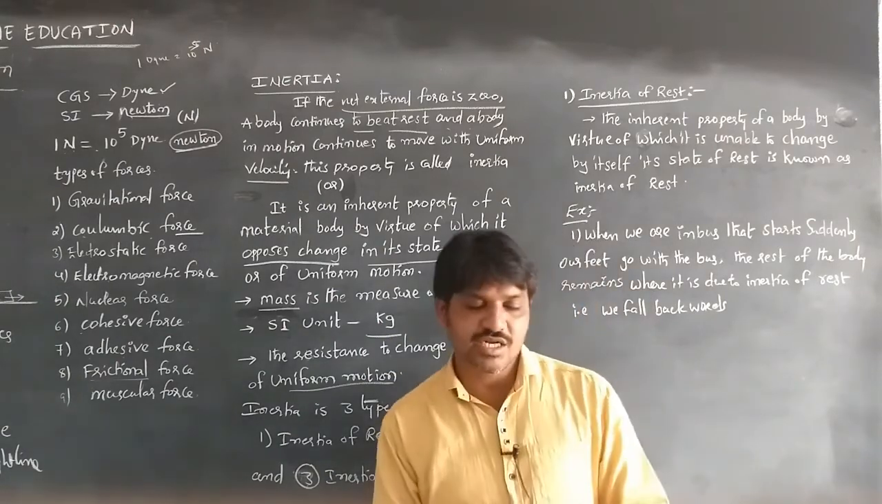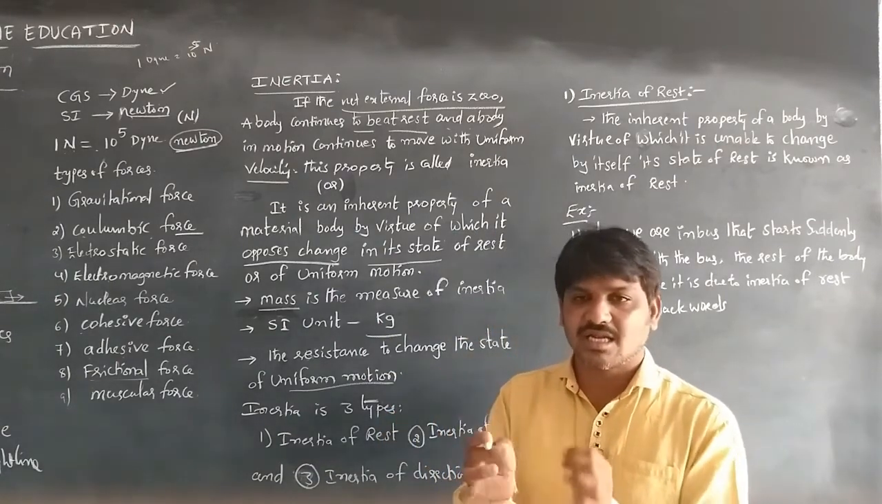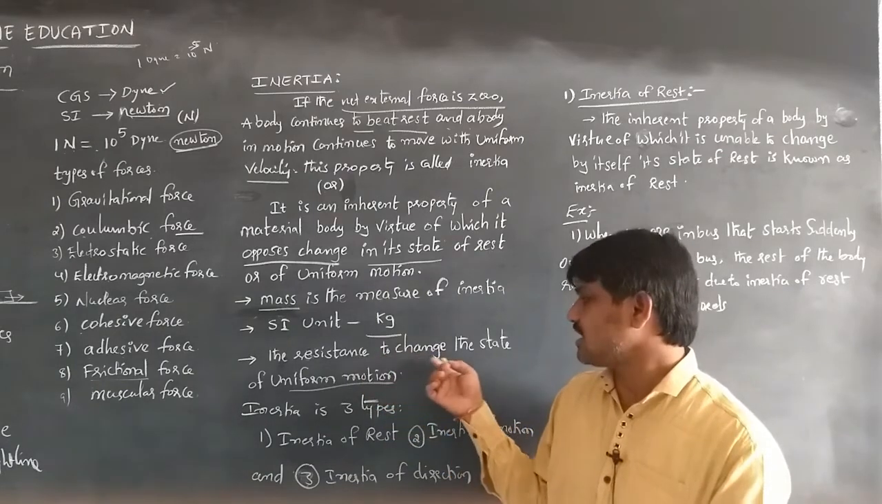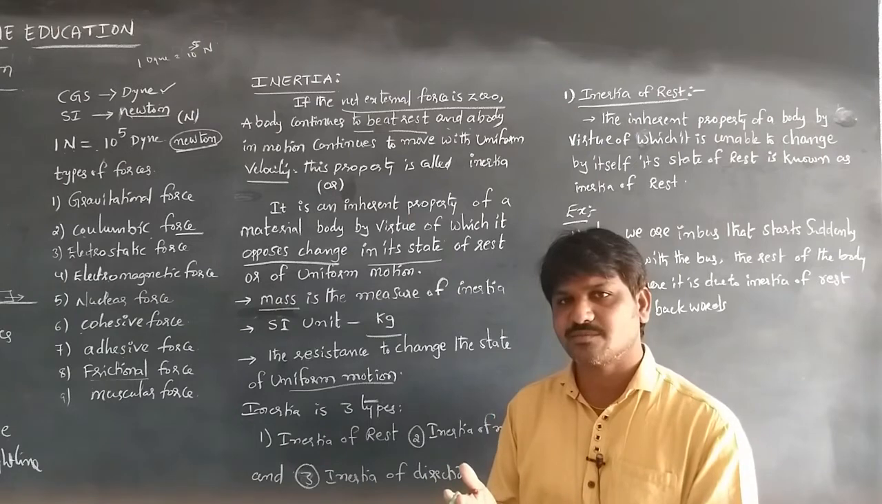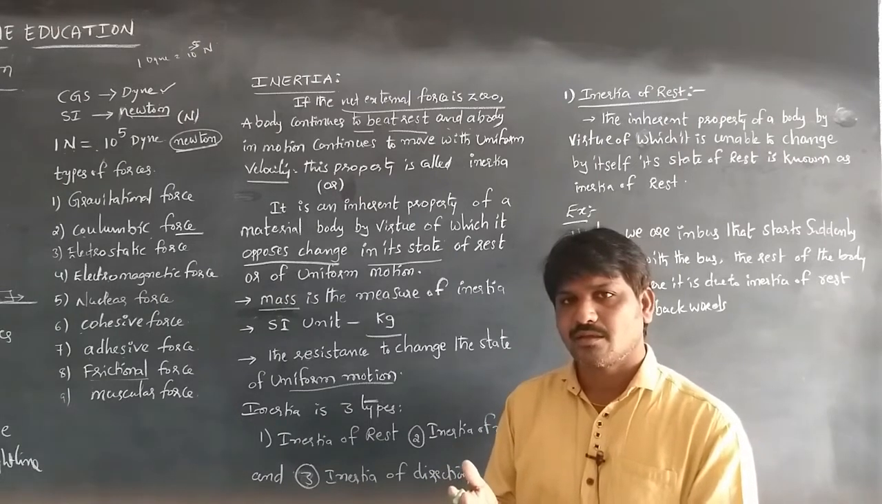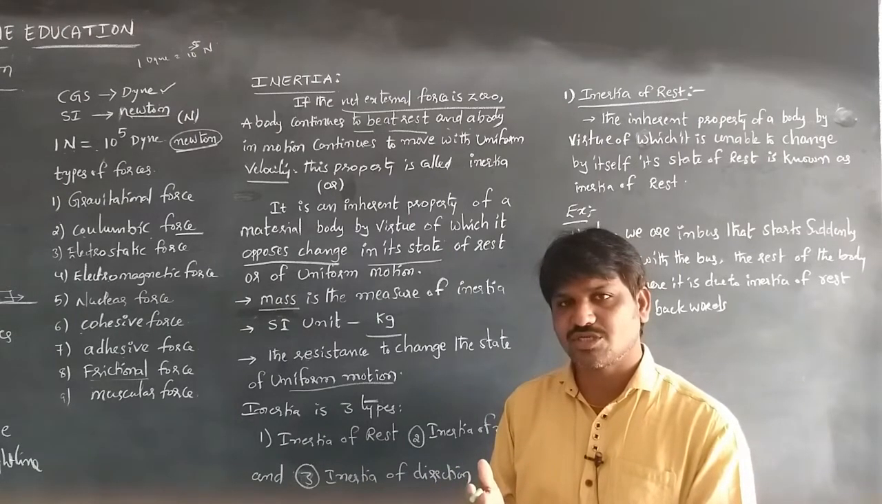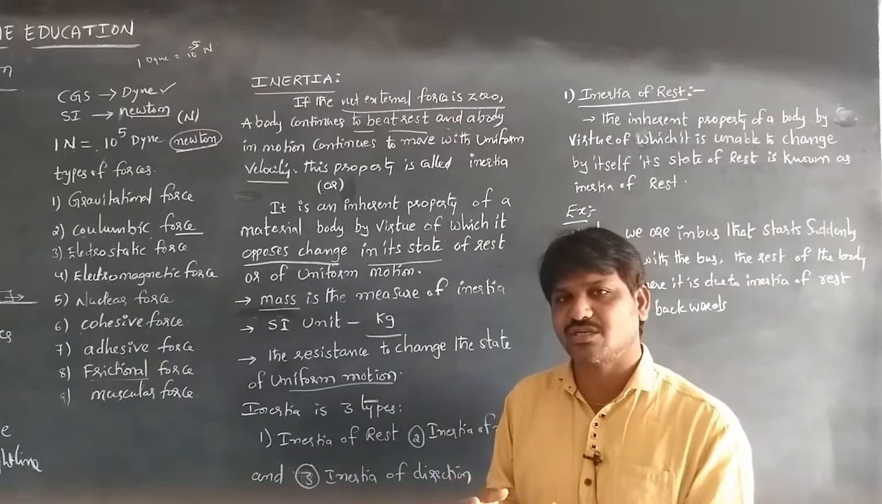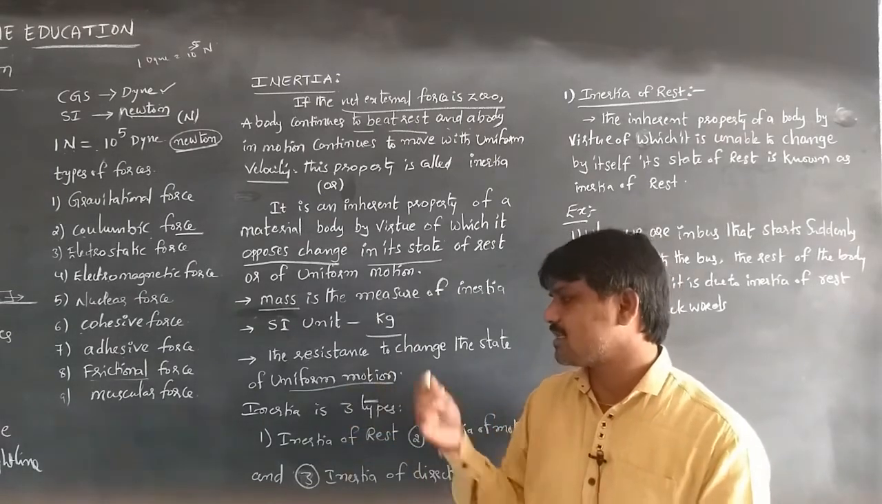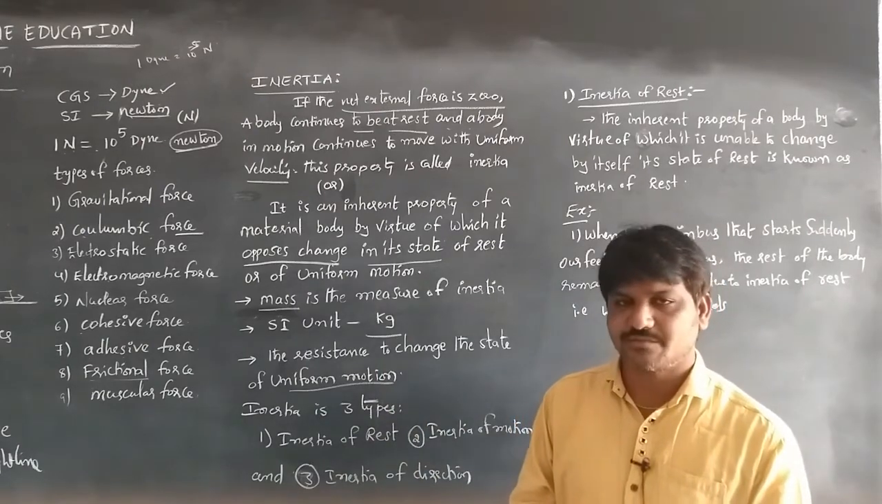So inertia can also be written as the resistance to change the state. The resistance to change the state means if an external force is acting on a body, by itself that body cannot change its position. So that's why it is called inertia.